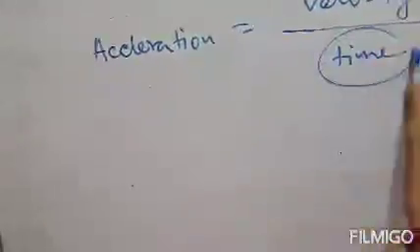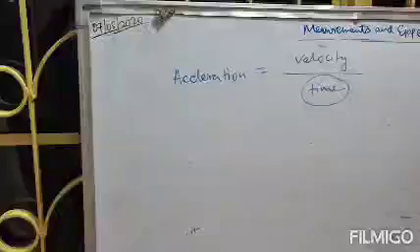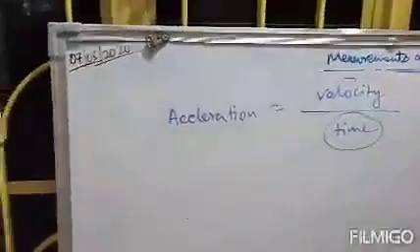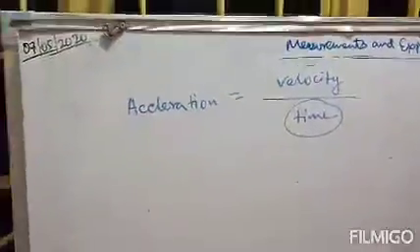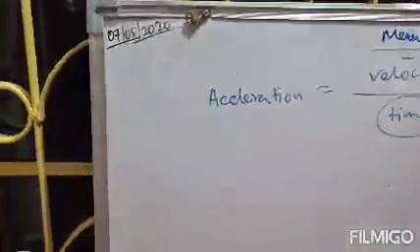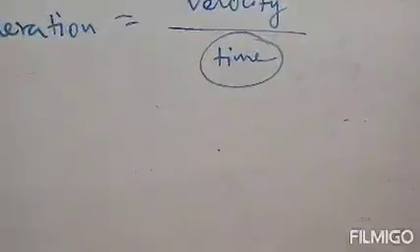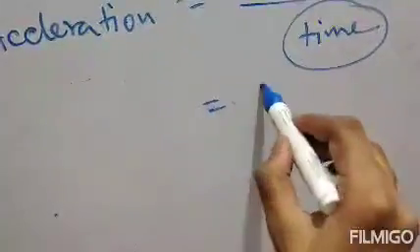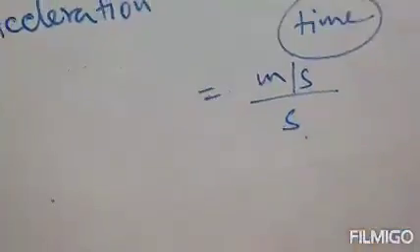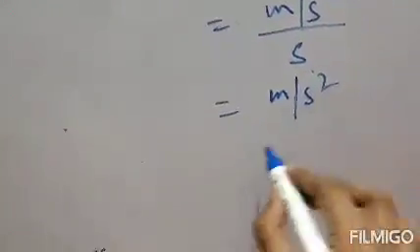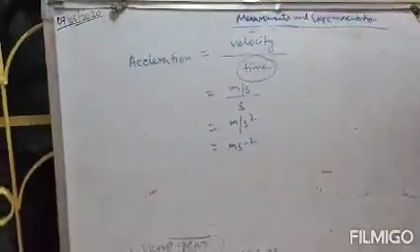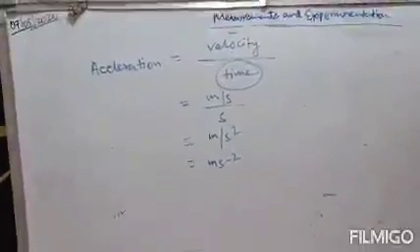So time is required to measure acceleration. That means acceleration depends on time, which is a fundamental unit. So acceleration is a derived quantity. Those quantities which depend on fundamental quantities are derived quantities. Acceleration is velocity by time. The unit of velocity is meter per second, and the unit of time is second. So the unit of acceleration is meter per second square, or you can write meter second to the power minus 2. This is the process by which we represent the unit of different physical quantities.